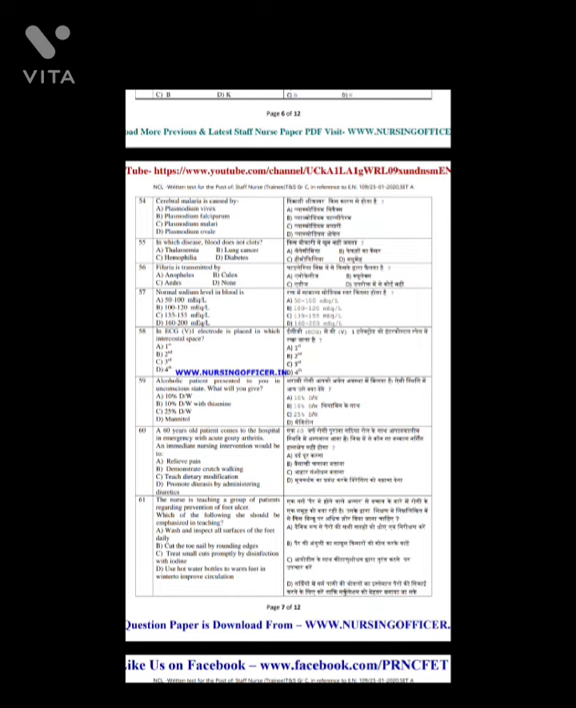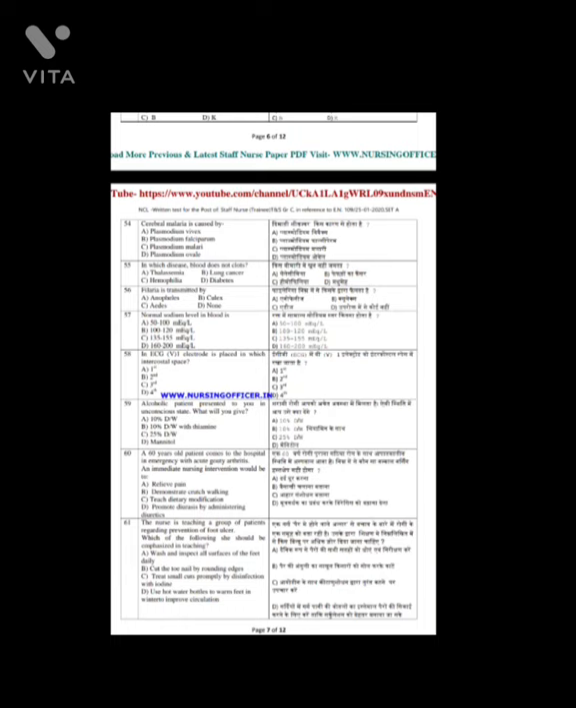Question number 59. Alcoholic patient presented to you in unconscious state. What will you give? And the answer is option B. Question number 60. A 60 years old patient comes to the hospital in emergency with acute gouty arthritis and immediate nursing intervention would be? And the answer is to relieve the pain.